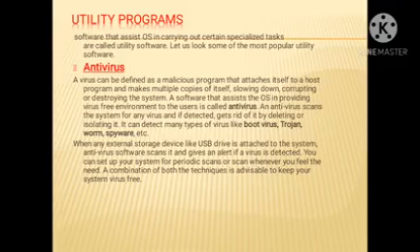You can set up your system for periodic scan or scan whenever you feel the need. A combination of both techniques is advisable to keep your system virus free.